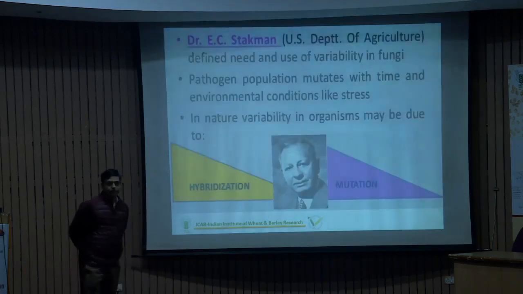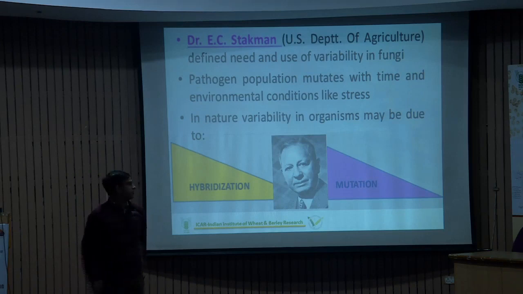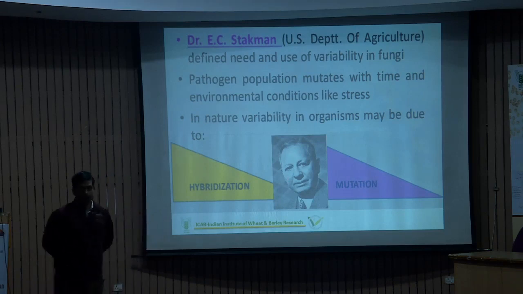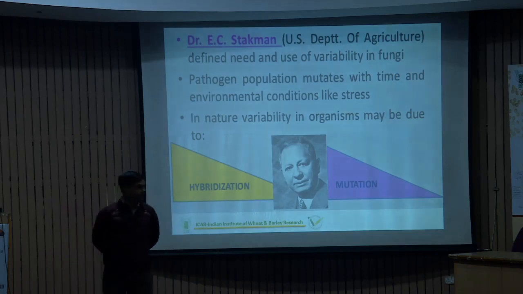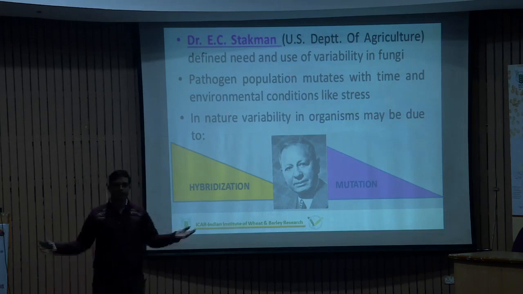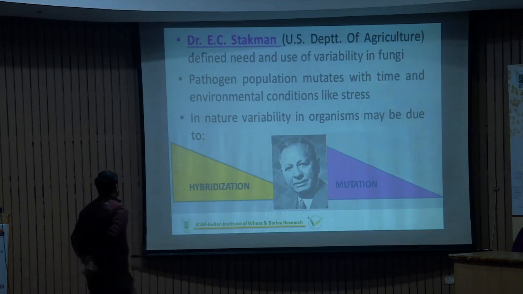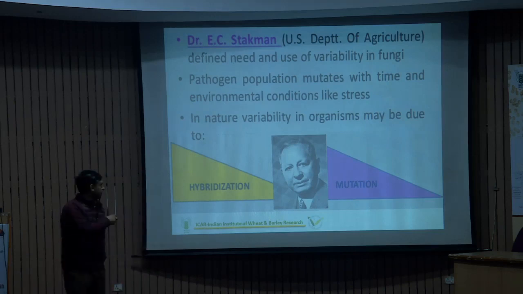So far this was the introduction, but the real work on variability in rust fungi was started by this great man, E.C. Stakman. He studied rust on different types of hosts, barley, oat, and others, and came to the conclusion that the pathogen population, especially rust, mutates with time and environmental conditions, in any type of stress, biotic or abiotic. Moreover, in nature, variability exists by two different mechanisms, either mutation or hybridization. Hybridization combines everything like recombination, parasexuality, and different mechanisms that come under this theme.